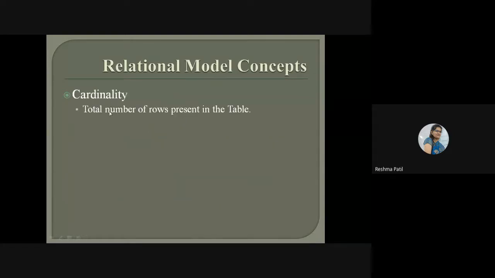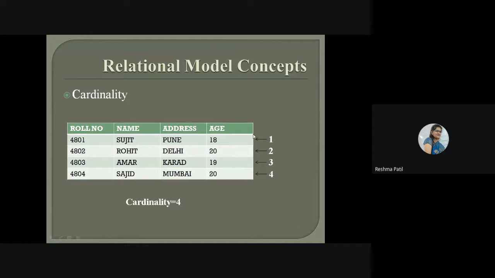Cardinality. Total number of rows present in the table. This concept is new for you because we have already seen relation, attribute, tuple since the first chapter. So this is new for you. Cardinality. Total number of rows present in the table. It is called cardinality. So here, see, 1, 2, 3, 4. There are 4 rows in your table. So the cardinality of this table or this relation is 4. Got it? So how many rows there will be, that will be the cardinality. Clear?